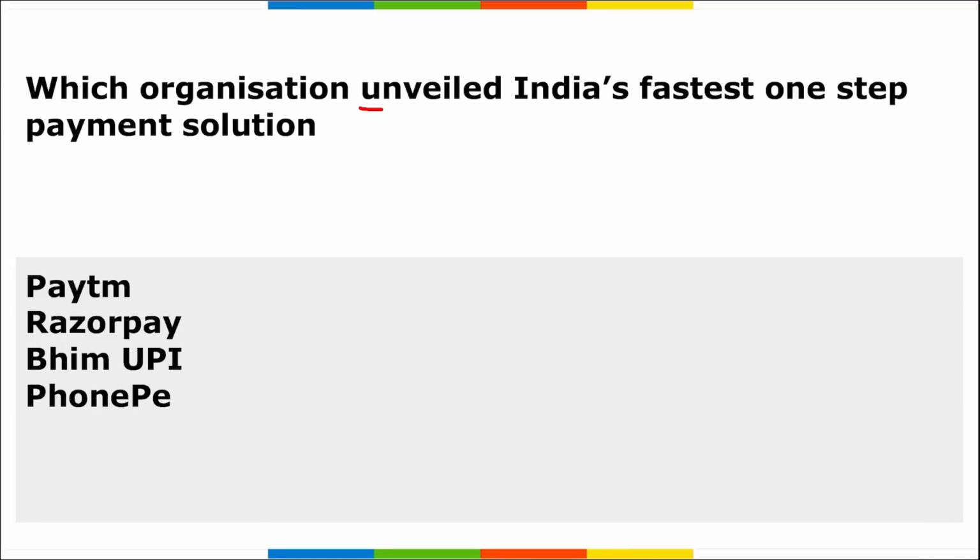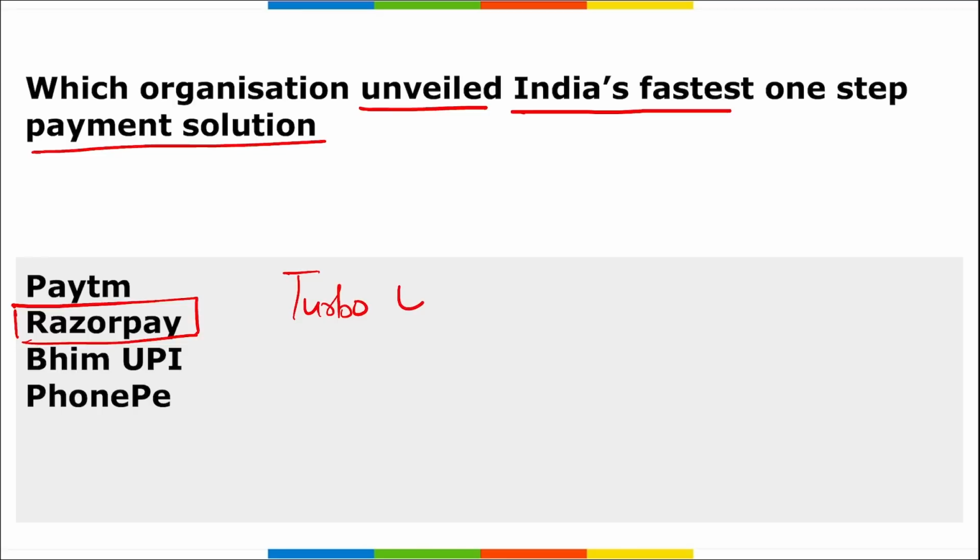Which organization unveiled India's fastest one-step payment solution? I repeat, India's fastest one-step payment solution was unveiled by Razorpay. What is the name of this India's fastest one-step payment solution? It is Turbo UPI. Turbo UPI launched by Razorpay. Correct? UPI is your unified payment interface. Correct?